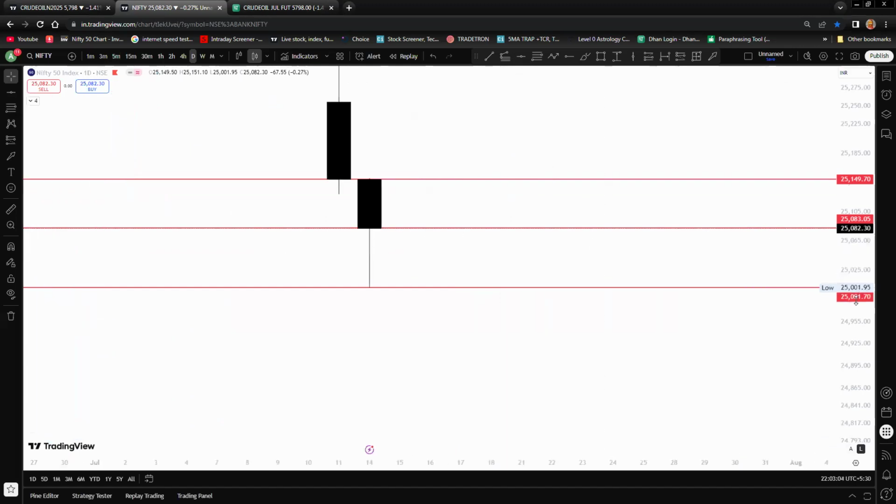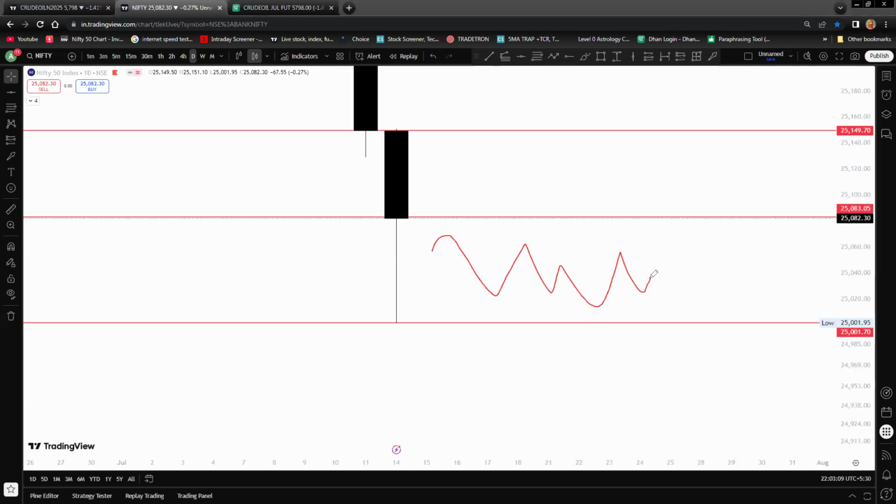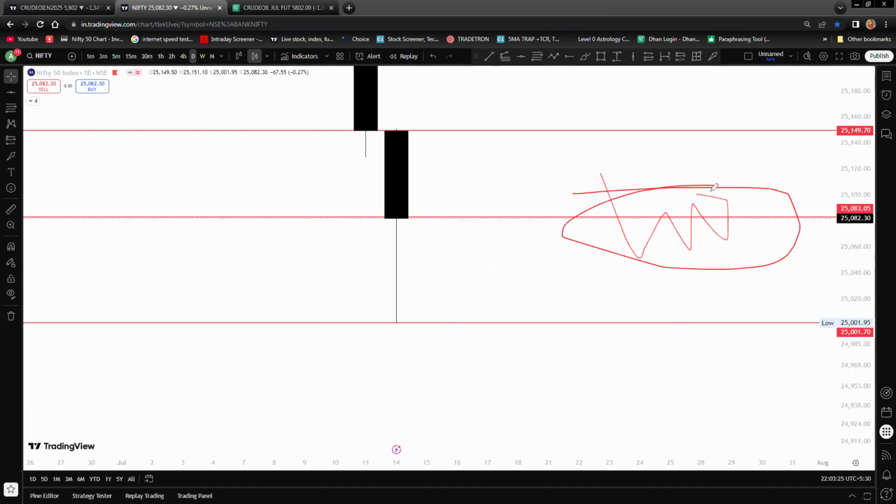If we open in this area, you will try only for downside trades, because the market looks bearish here, but sellers will try to take the market to these lows one more time, because 25,000 is the main area, or you can also see a sideways consolidation zone here. But if the market opens gap up from today's closing, then you have to be cautious on the upside. For the downside or upside, you just have to wait.